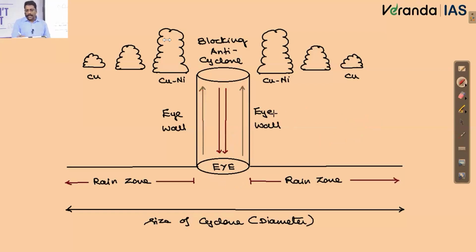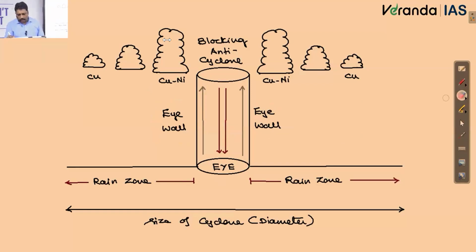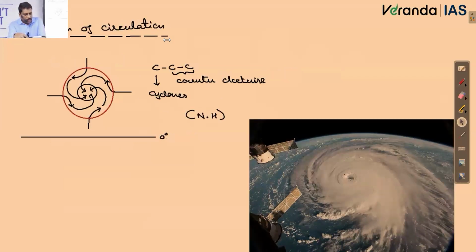Now I told you, the highest velocity of the wind and very heavy precipitation will be starting from where? From the eye wall. And as you move away from the eye wall, the intensity of precipitation and the velocity of the wind will decrease. Okay, so we talked about the structure of cyclone, right? And how exactly a cyclone comes to an end, that also we discussed. And I also told you the direction of cyclonic circulation.